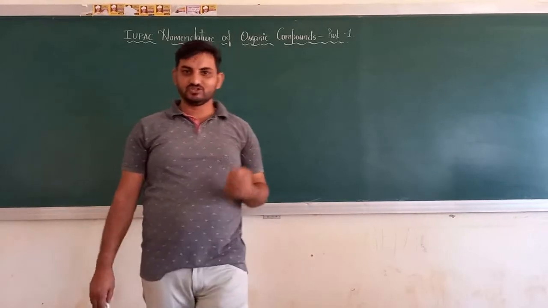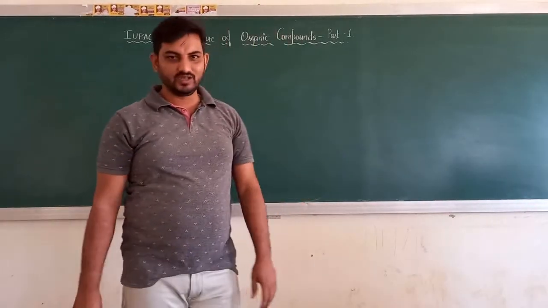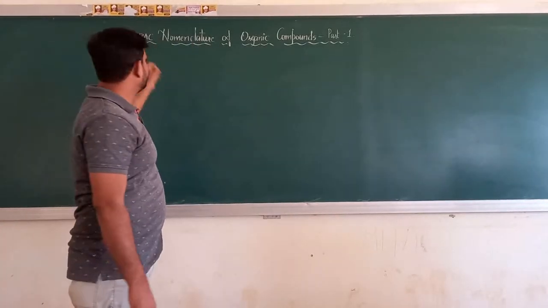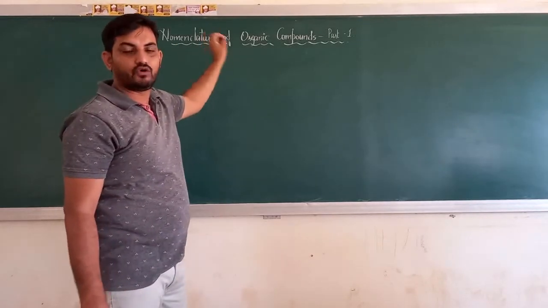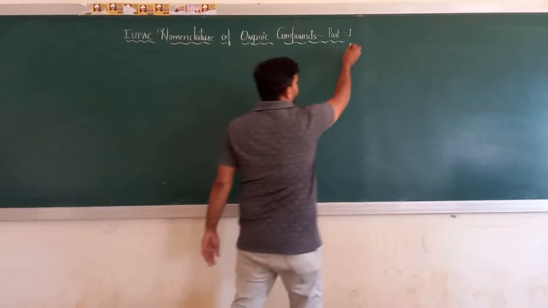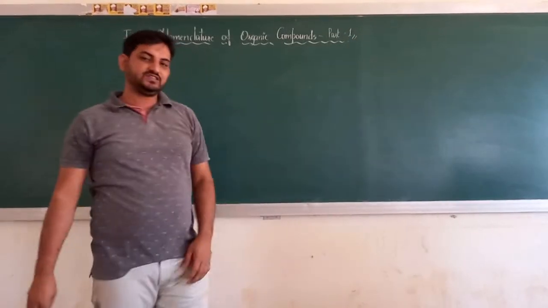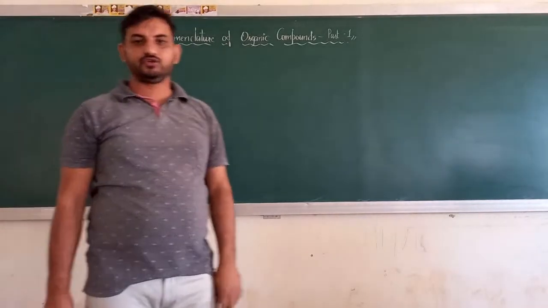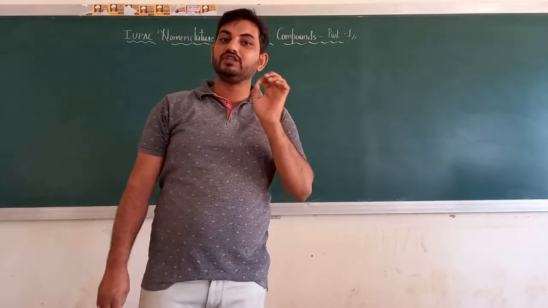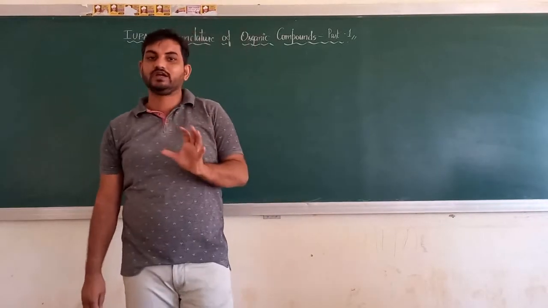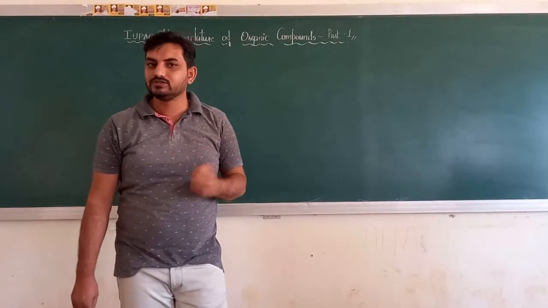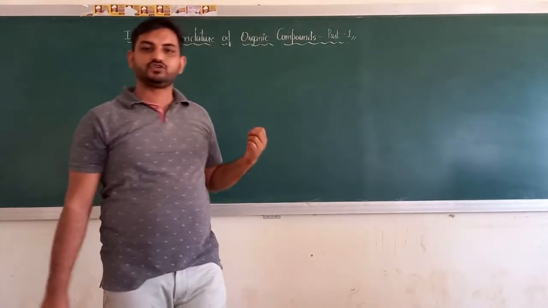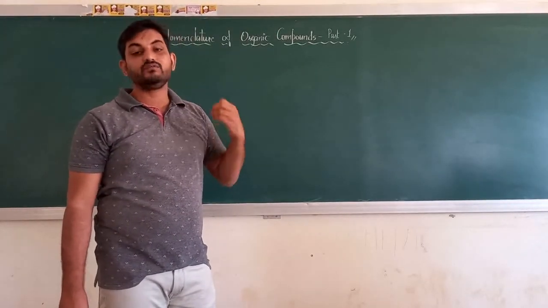My voice quality today is not up to the mark due to this cold over here, but I will try my level best to give you an idea about a new concept, that is IUPAC nomenclature of organic compounds, and this is part 1. In this episode, we are going to discuss the IUPAC nomenclature of organic compounds without a functional group, those that do not contain a functional group, rather they may contain a substituent. That is my part 1. In part 2, I am going to deal with the IUPAC nomenclature of organic compounds that contain a functional group.